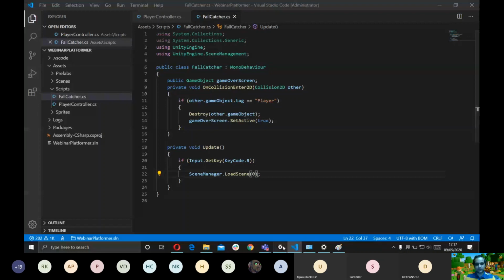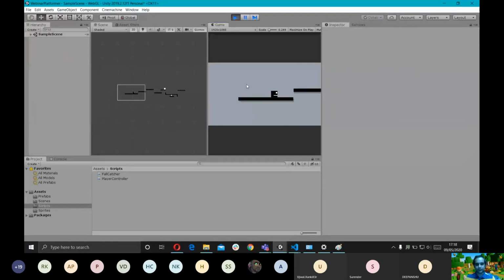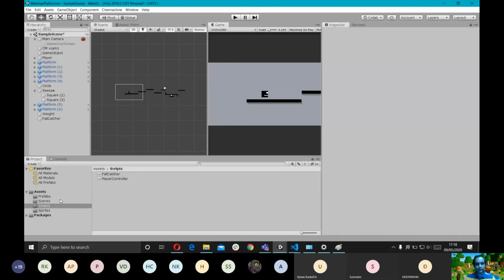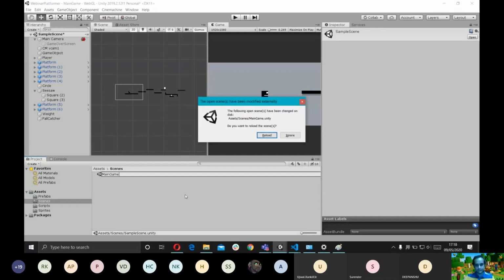What should happen now is whenever we press R, it should restart the scene and the player should get back into the initial position. So press R, as you can see, whenever I press R, it restarts the scene. We're also going to rename the scene because I really don't like the name sample scene. I'm going to call it main game.